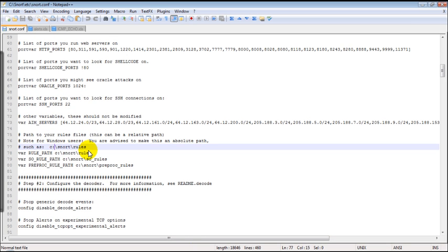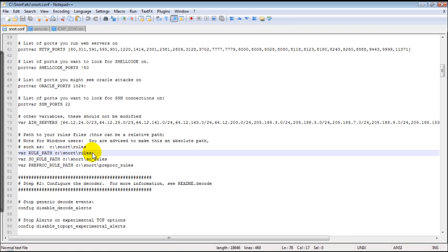The second thing is in step 1, in the last 3 lines, you need to change the path of rules, so the rules path and the pre-proc rules path. To see the snort rules, you just copy the C snort path and paste it here.